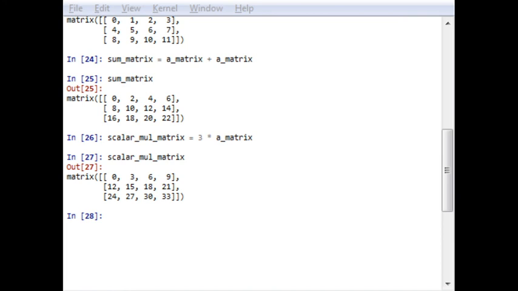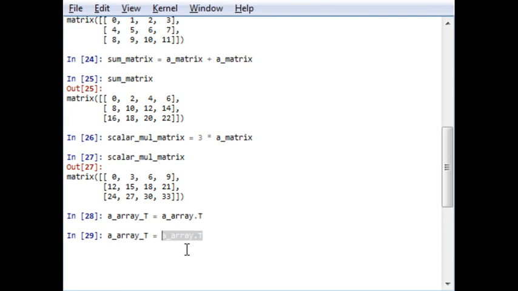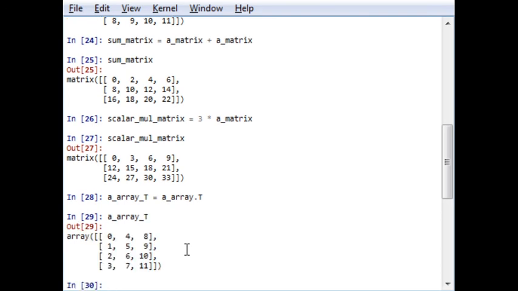So if you want to check the transpose of array, we can use the dot T transpose of array, that is rows are copied and exchanged, columns are copied and exchanged. Let us check what it is. So this is a transpose of array.